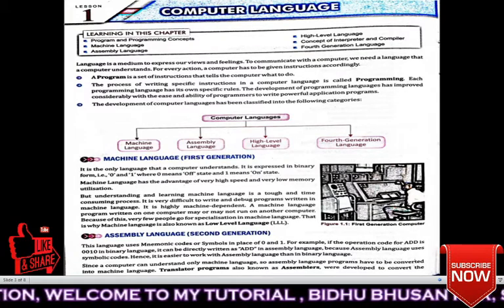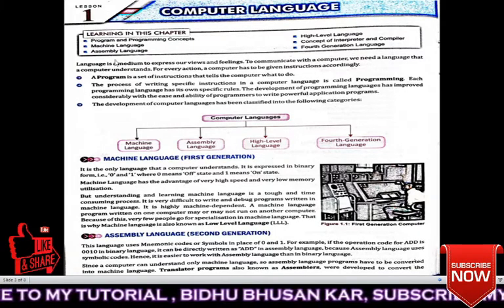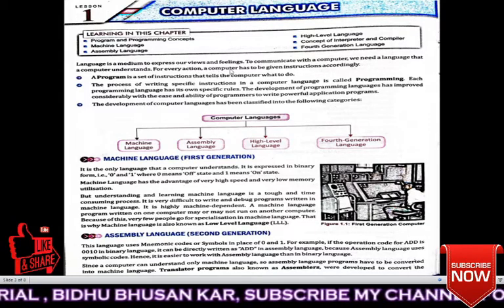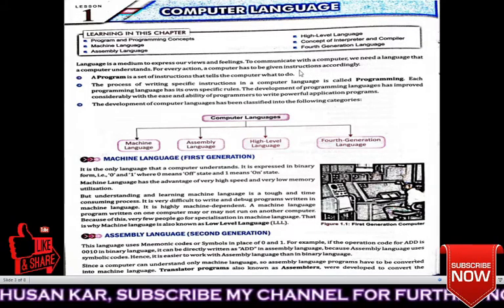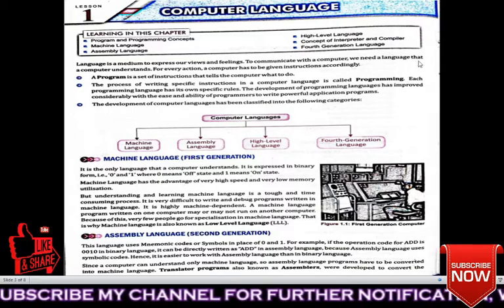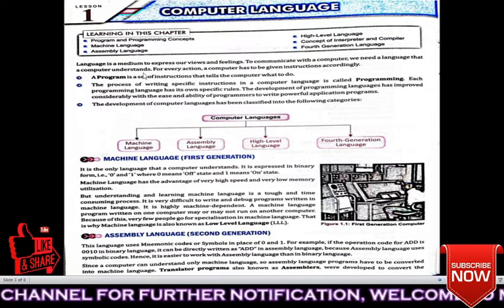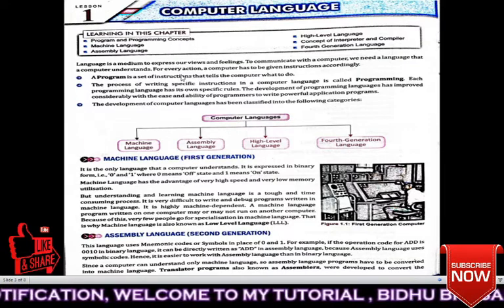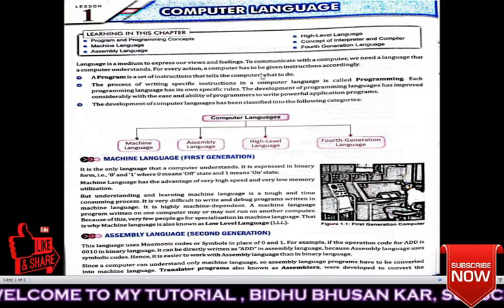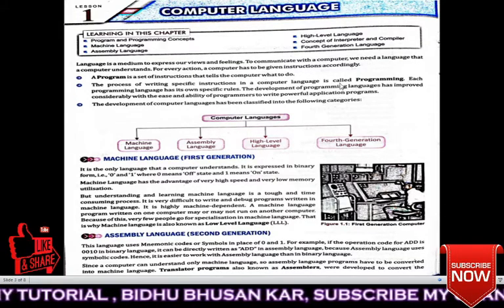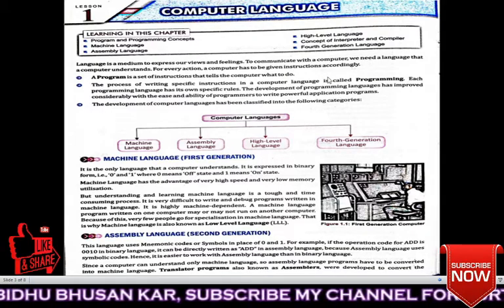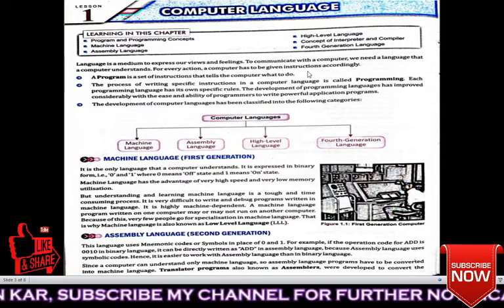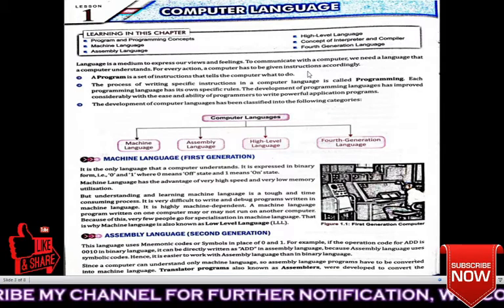Let's read. Language is a medium to express our views and feelings. To communicate with a computer, we need a language that a computer understands. For every action, a computer has to be given instruction accordingly. Means for each and every action some instruction will be required for the computer.